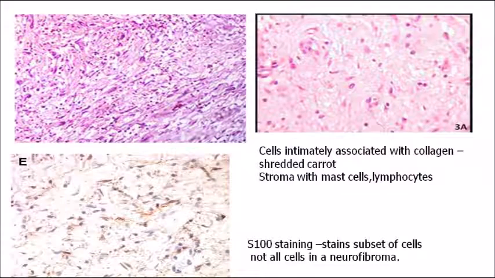Just note down this picture. It is not that important MCQ wise, but just note down the shredded carrot like appearance. If you see under histology, it will be like shredded carrot. As you peel off the carrot and then you do small shredding of the carrot, right? So similar pattern is seen. And the third picture is actually showing you the S100 staining. That is IHC staining, immunohistological staining. With S100 staining, you can see the neurofibroma cells.